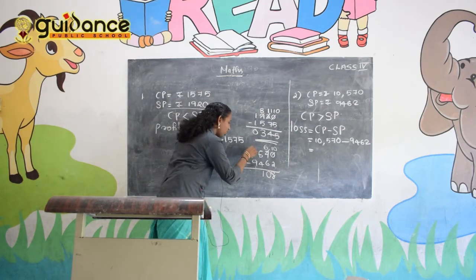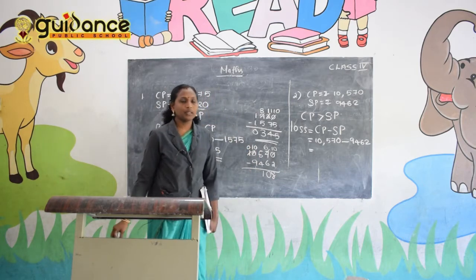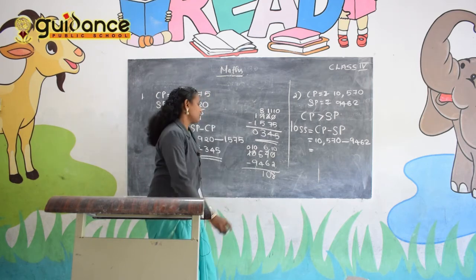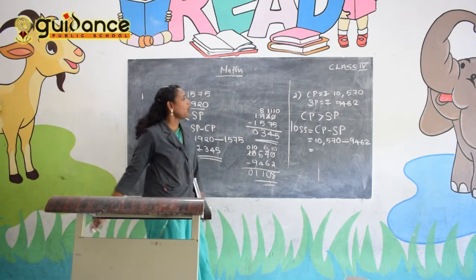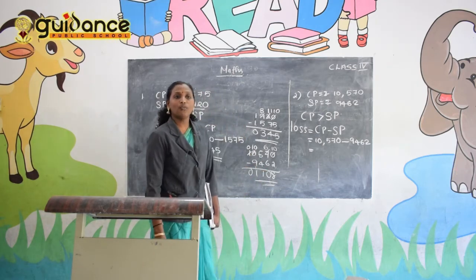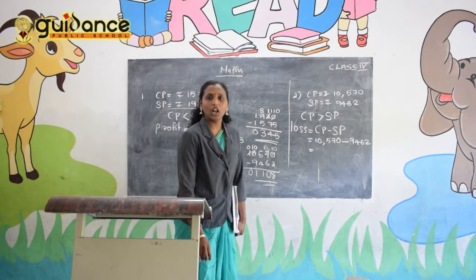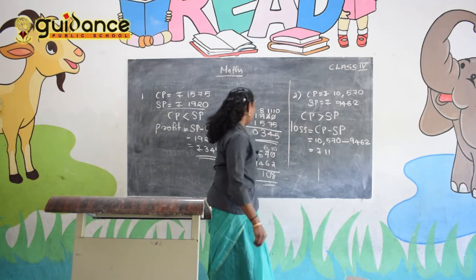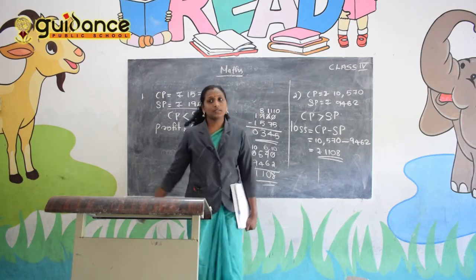At that time 1 becomes 0 and 0 becomes 10. That is 10 minus 9, 1. So write down 0. So how much is the loss? Loss is 1,108. So rupees 1,108 is the loss.